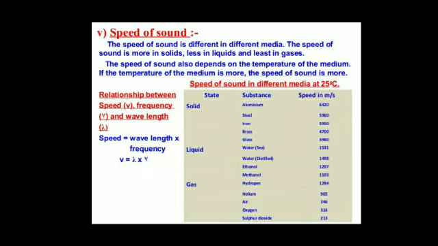If you talk about liquids, in seawater the speed of sound is 1531, in distilled water it is 1498, and ethanol 1207. If we talk about gases, hydrogen 1284, oxygen 316. So you can see that the speed of sound is more in solids, less in liquids, and least in gases.